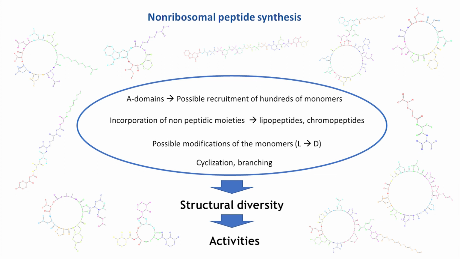Considering the mode of recruitment by A domain, the possible modification of amino acids, possible cyclization and branching into the compounds, the non-ribosomal synthesis can lead to a huge structural diversity of these secondary metabolites, consequently displaying diverse activities with applications in many sectors.